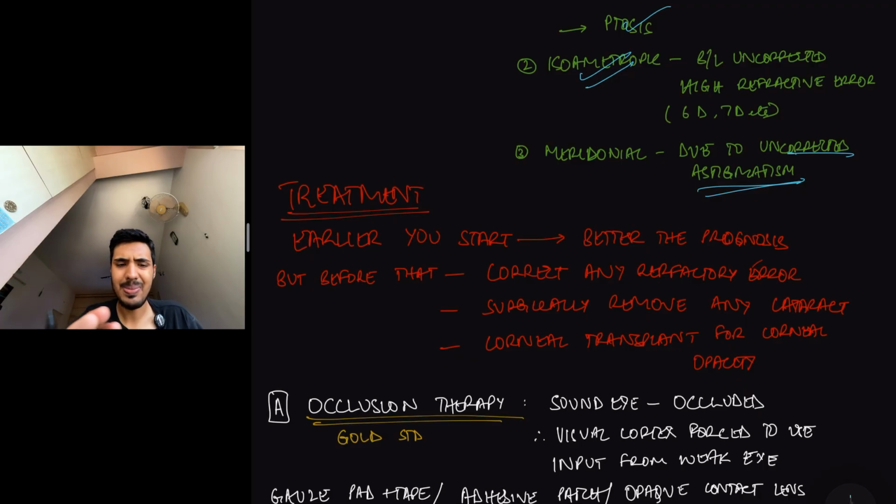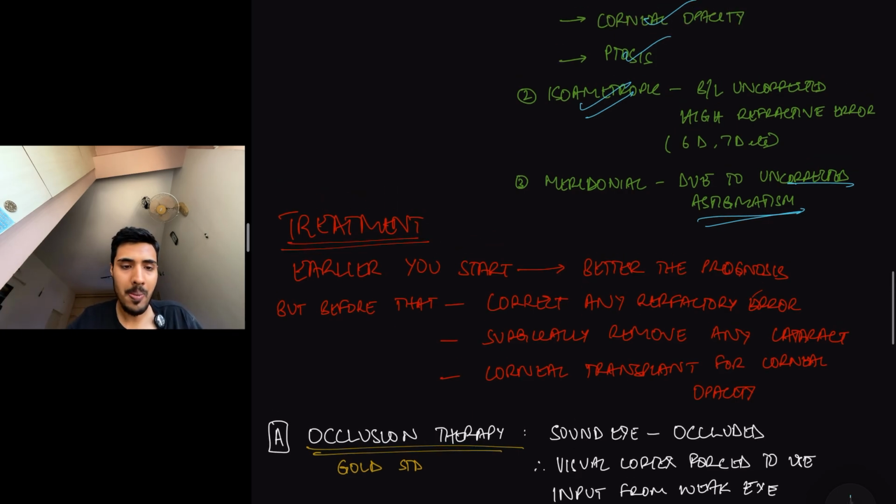So just remember the subtype names, just 1-2 words are enough. So that is about form deprivation amblyopia. So strabismic, most common; second most common, refractive or anisometropic; irreversible, organic; and then rarest with poor prognosis is form deprivation, under which you have sensory deprivation, meridional, and isoametropic.